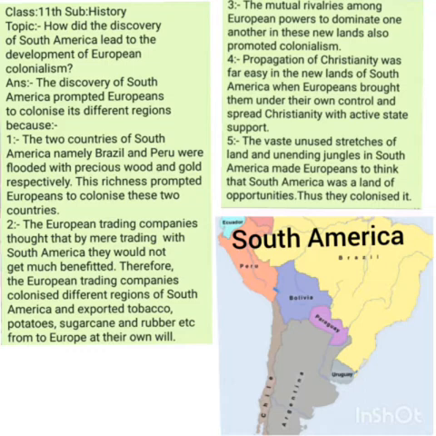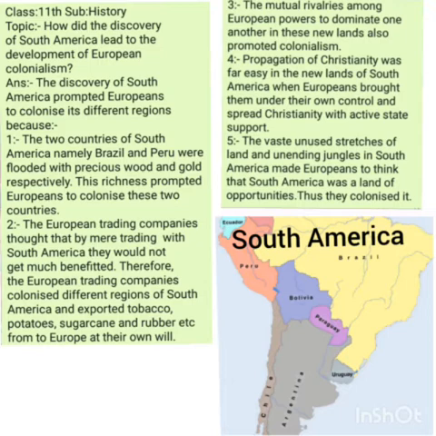So the question is: if the Europeans had discovered the Americas, especially South America, with the purpose of trading with them, then why did the Europeans, with the passage of time, colonize, occupy, or implement their own rule in the different regions of South America? Dear students, let's answer the question.